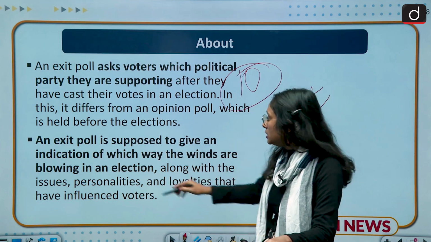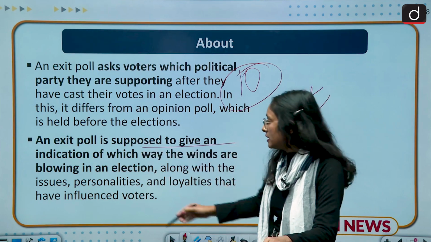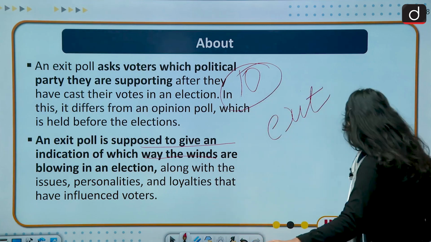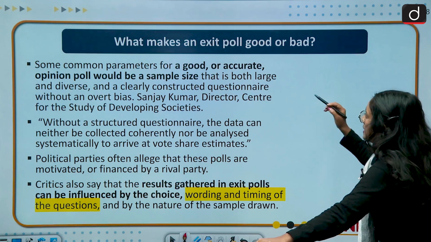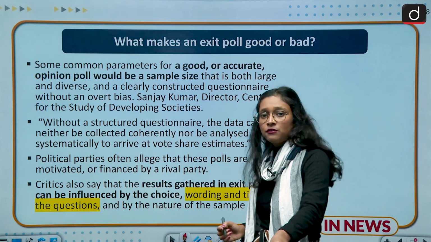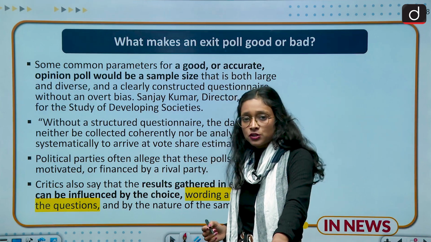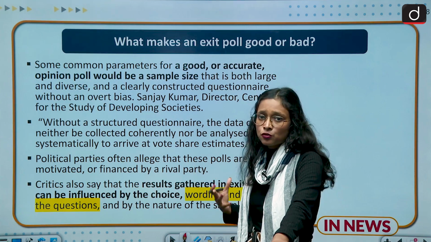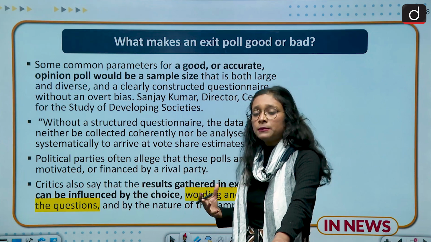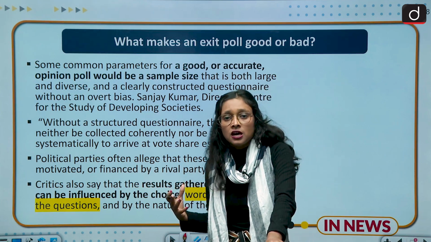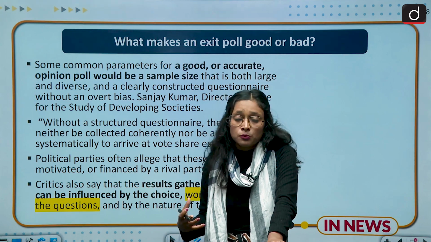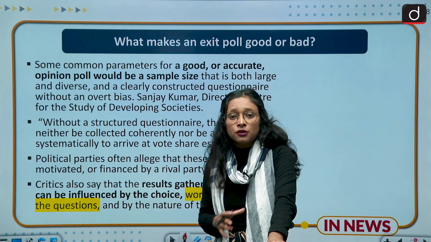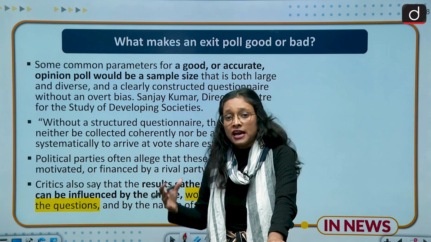As I have already told you, it is supposed to give an indication of which way the wind is blowing in the election. Moving to the next slide: what makes an exit poll good or bad. We have the opinion and some data of Sanjay Kumar, a professor at CSDS, who says there are a few challenges and a few good parts about polls. Many people consider that if you take a large amount of data, then the opinion poll or exit poll must be very accurate. But he says that a large amount of data does not mean exit polls are accurate in nature.